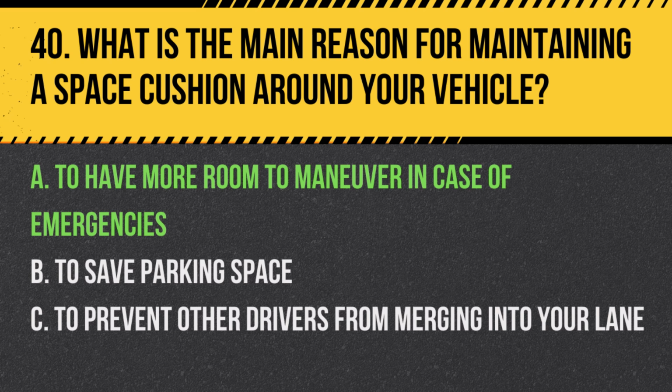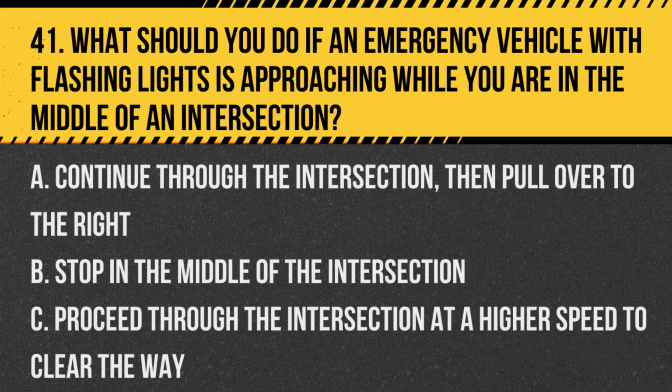Question 41. What should you do if an emergency vehicle with flashing lights is approaching while you are in the middle of an intersection? A. Continue through the intersection, then pull over to the right. B. Stop in the middle of the intersection. C. Proceed through the intersection at a higher speed to clear the way. Answer. A. Continue through the intersection, then pull over to the right. It's safest to clear the intersection and then safely pull over to allow emergency vehicles to pass.